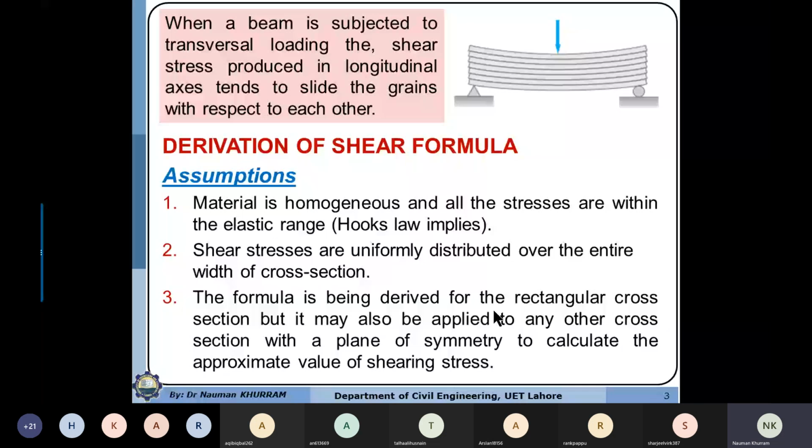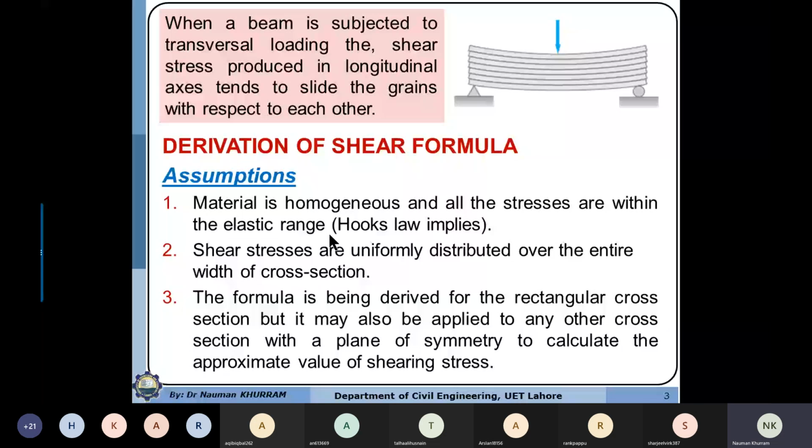If in a singly symmetric section the load is acting parallel to the plane of symmetry, then the formula may give the approximate value. It means that the formula will not give an accurate value for a circular cross section, or for any cross section which is unsymmetric or which does not have any axis of symmetry. Why? We shall discuss in detail after the derivation of the formula.